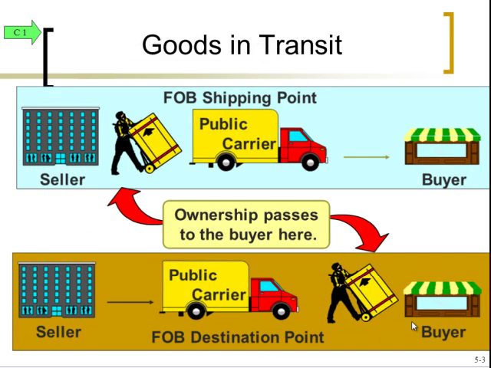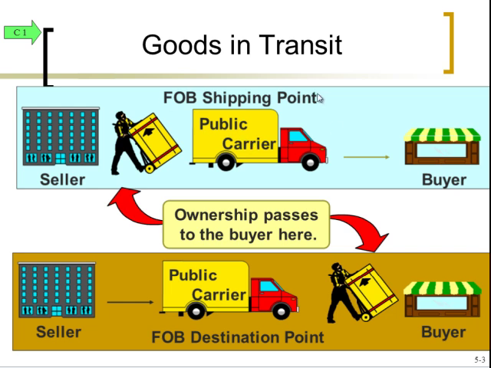So going to our goods in transit discussion, we have what are referred to as FOB points, free on board. When we look at this, we have to look at two things. First of all, inventory or any item that's being sold always moves from the seller to the buyer. That's just logical. That's the flow of the inventory. For this FOB point to make sense, we always have to look from the perspective of the buyer. FOB says this is free on board for the buyer until it hits a certain point.